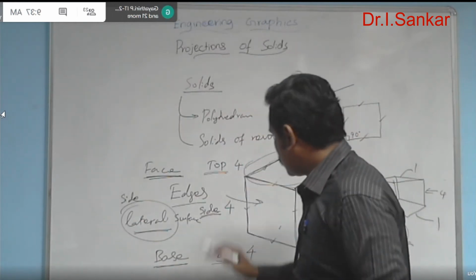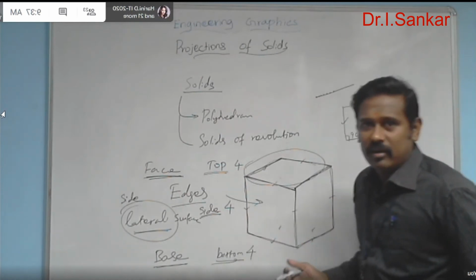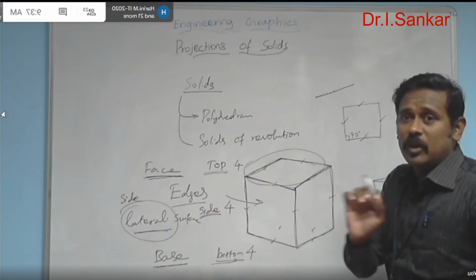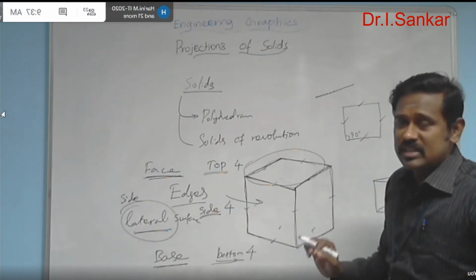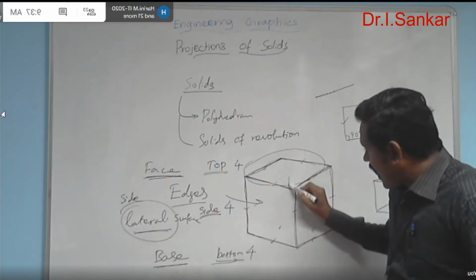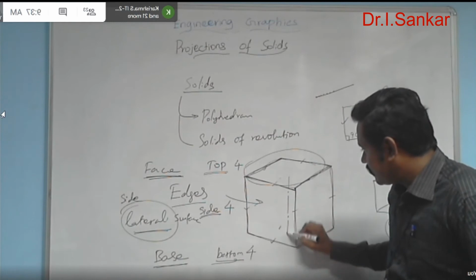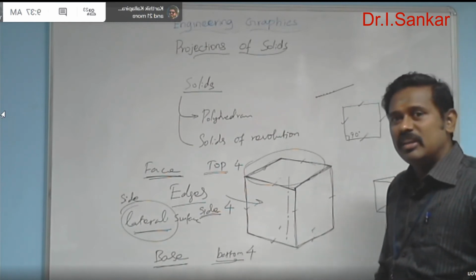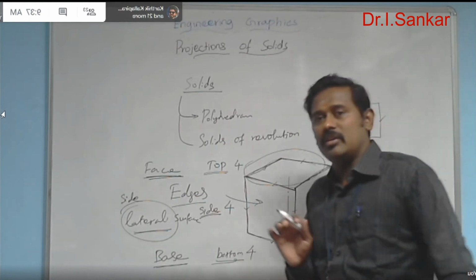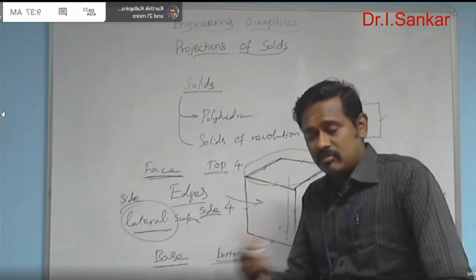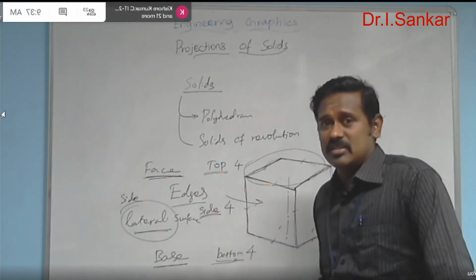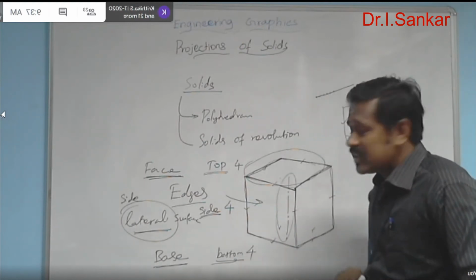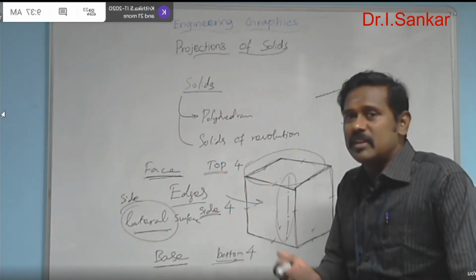Now, beyond all these visible and existing things, one more very important phenomenon we need to consider here is the axis of the solid. The axis of the solid is an imaginary line which is used to do some structural analysis in the solid. This imaginary line is just like a backbone of the solid.